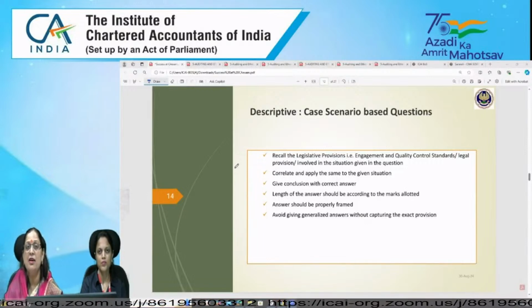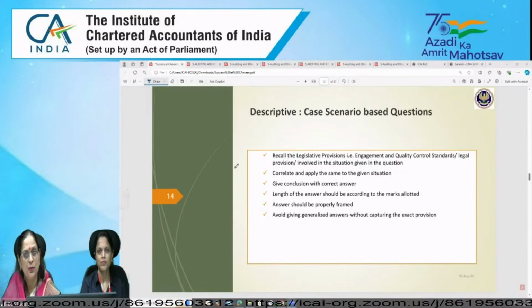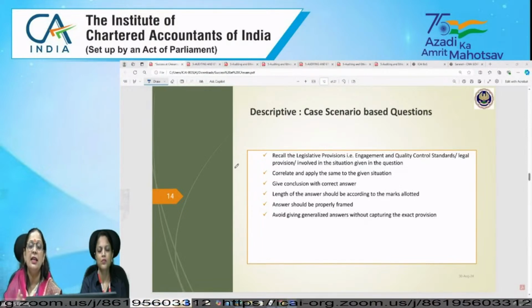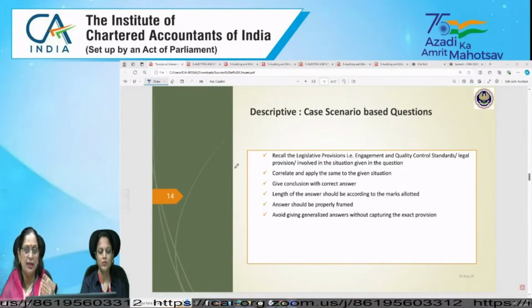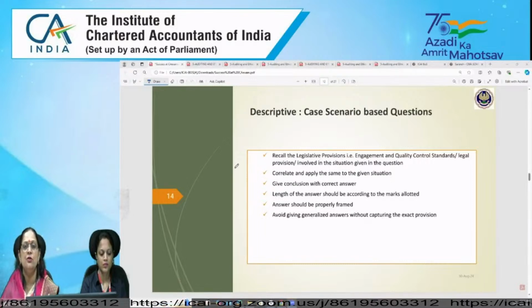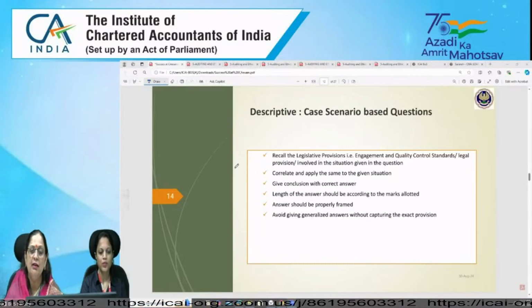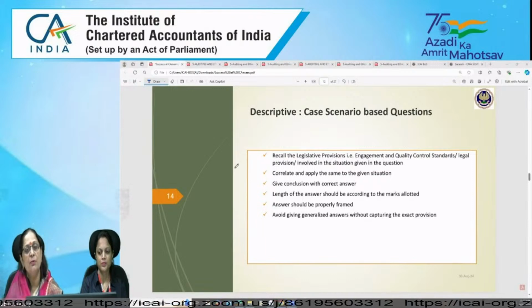If the points are very small, then you should give 6 points. And if the points are in detail, right, then 3 points. But those 3 points should be complete ones, not segregated ones. We have not divided it into 3 parts and given it, right? Because for specific points, specific marks are being allocated.